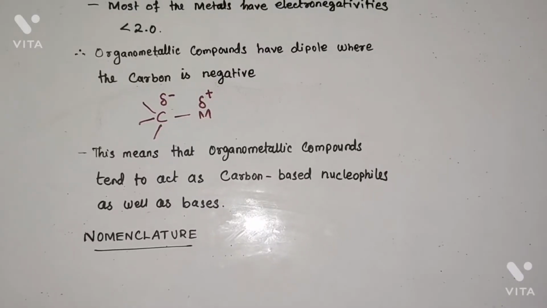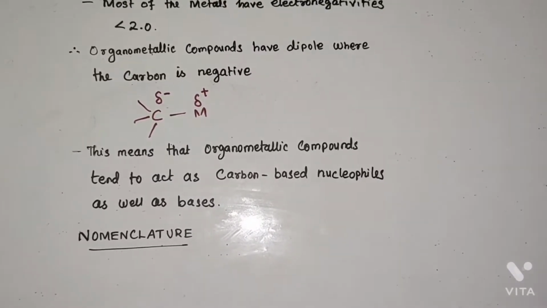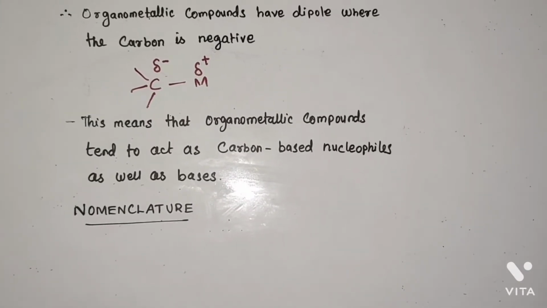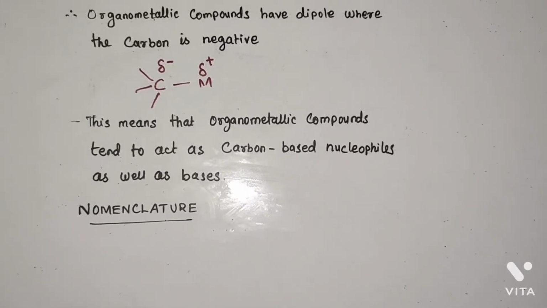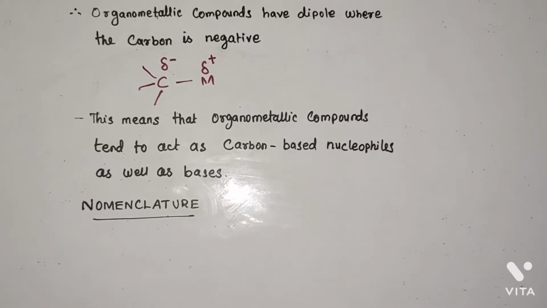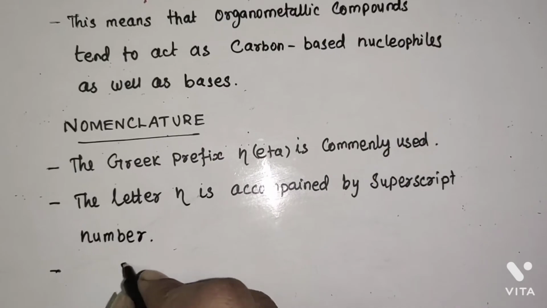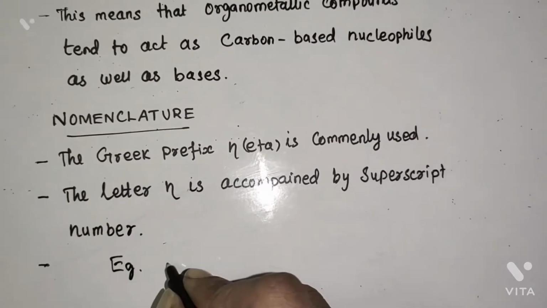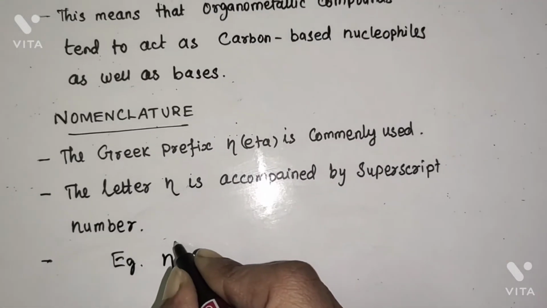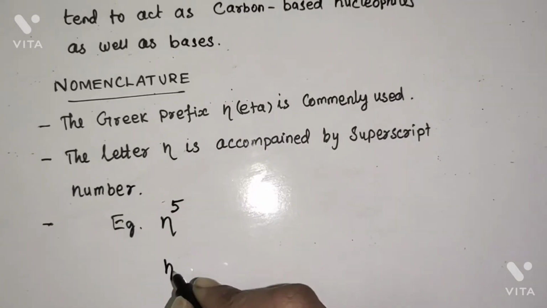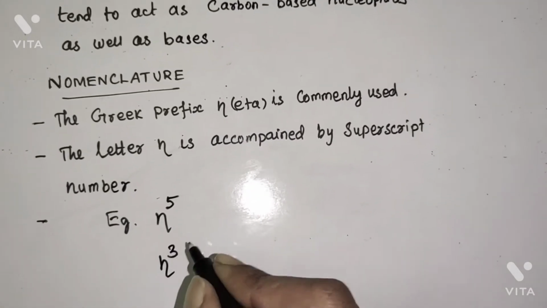Next, we are going to see the nomenclature of organometallic compounds. The Greek prefix eta is commonly used. The eta is accompanied by a superscript number. Example: eta superscript 5 and eta superscript 3.